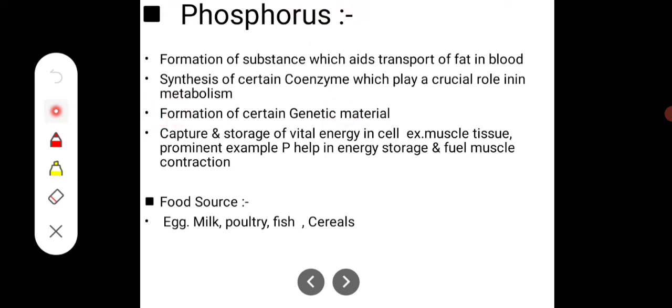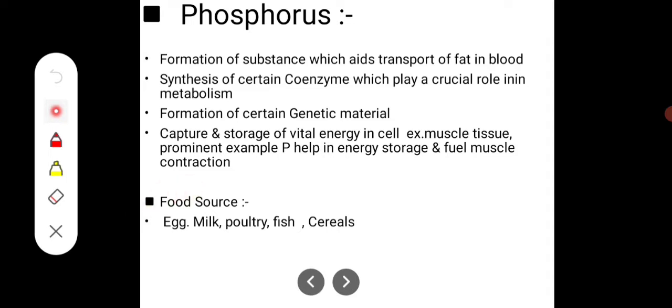Then for the formation of certain genetic material, phosphate is required. Then the capture and storage of vital energy in a cell, phosphate is required. For example, in muscle tissue, phosphate helps in energy storage and fuels muscle contraction, because we know the ATP is adenosine triphosphate, so phosphate is required for energy storage and capturing.